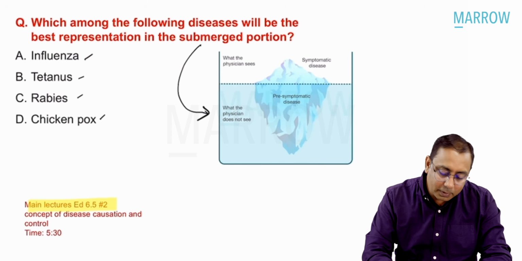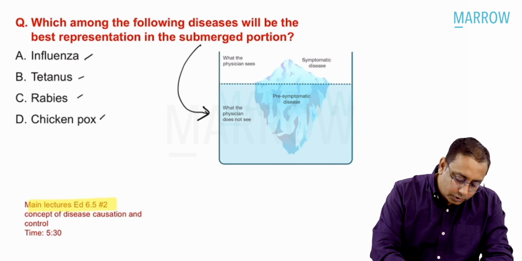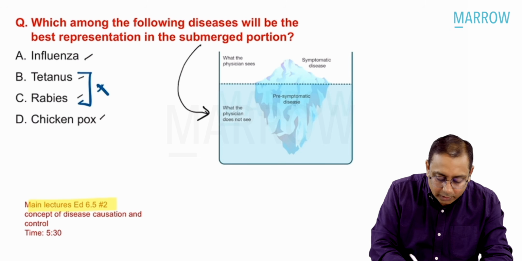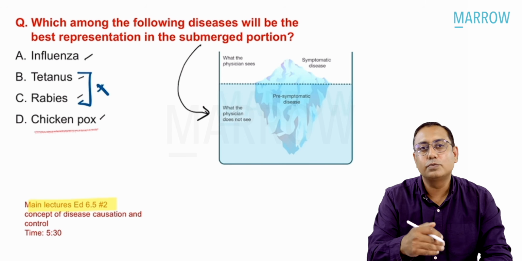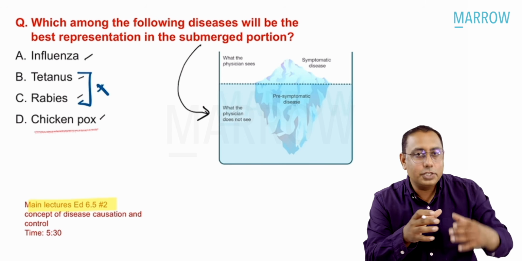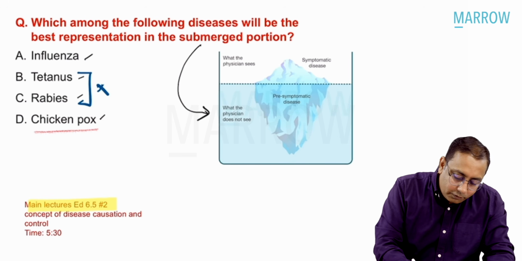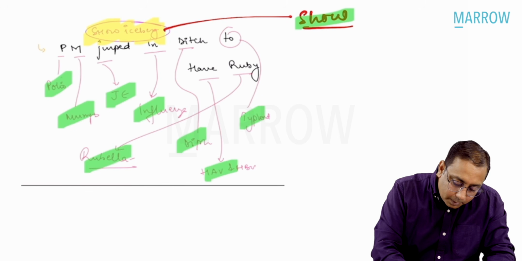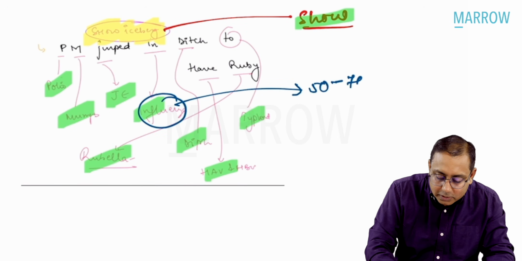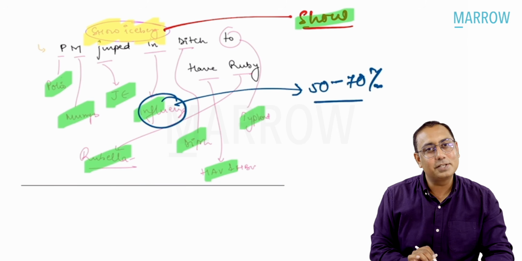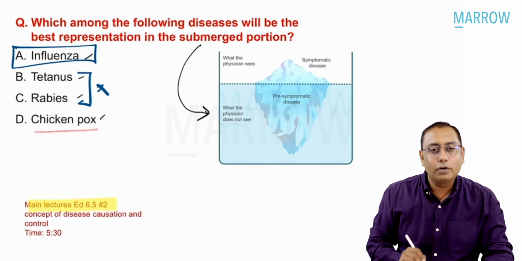So which among the following diseases will be best represented in the submerged portion? You know that tetanus and rabies are not at all an answer, right? Chickenpox, most of the infections, are not asymptomatic. Initially they may be asymptomatic, but eventually they will show chickenpox. Influenza, do you know that up to 50 to 70% of the infections usually remain asymptomatic? That is the reason they show the highest number in the submerged portion.